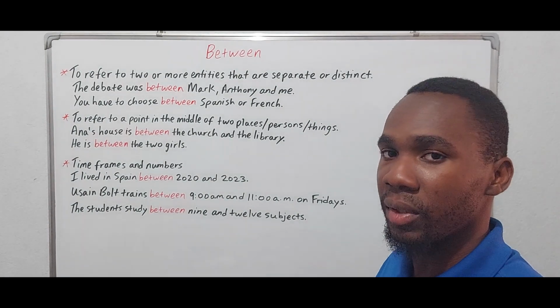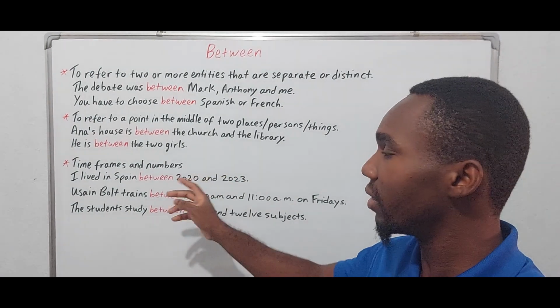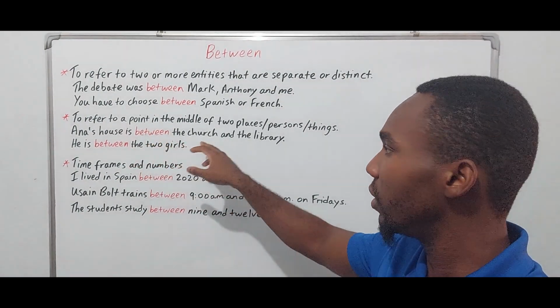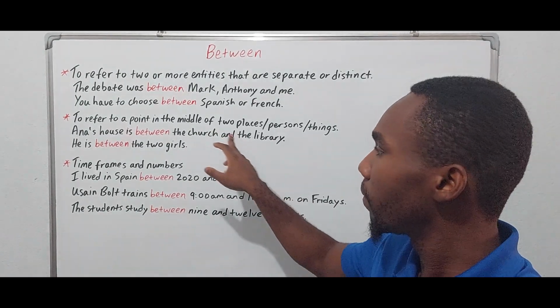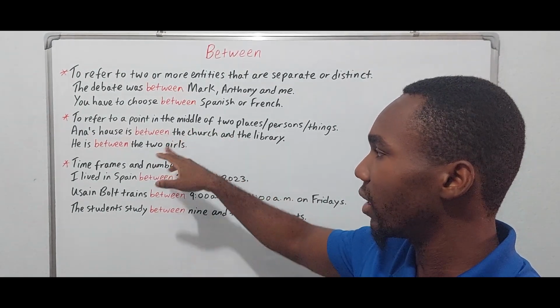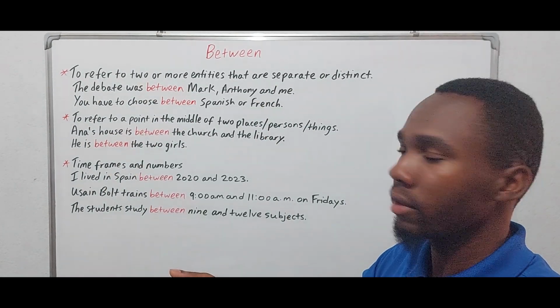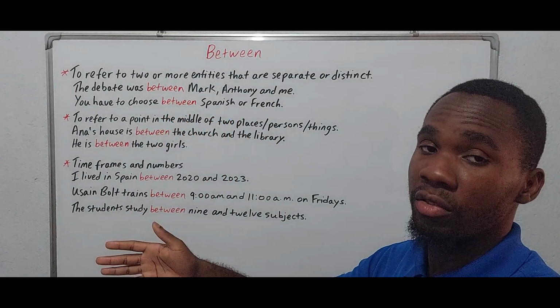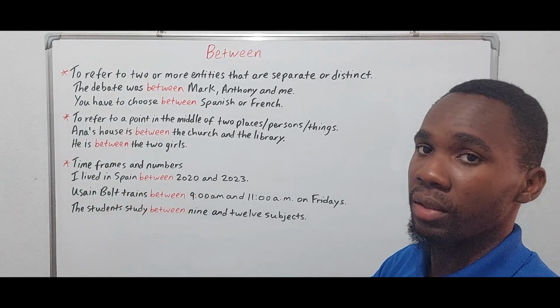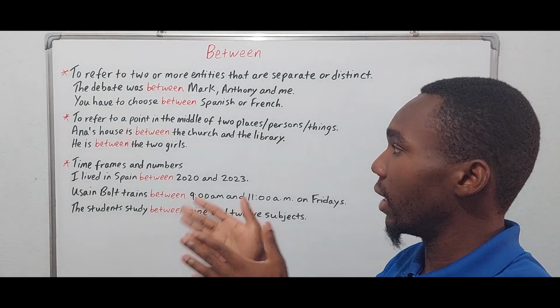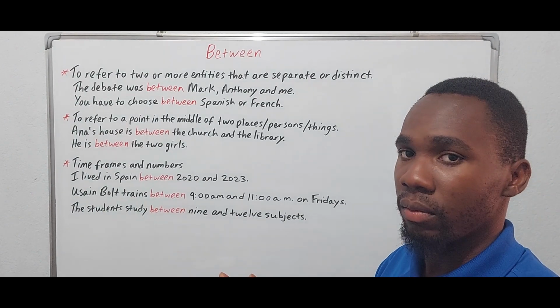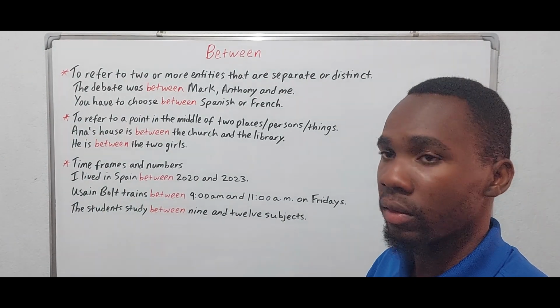So for example, Anna's house is between the church and the library. So that means that Anna's house is in the middle, the church could be on the left, and the library on the right. And her house is in the middle. So we say that Anna's house is between those two places.